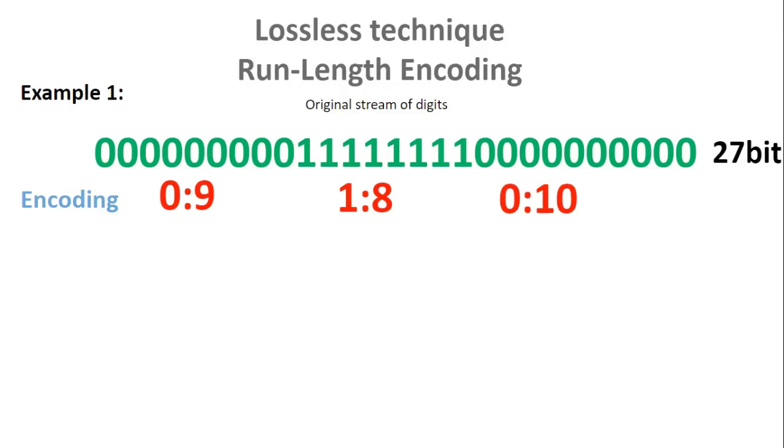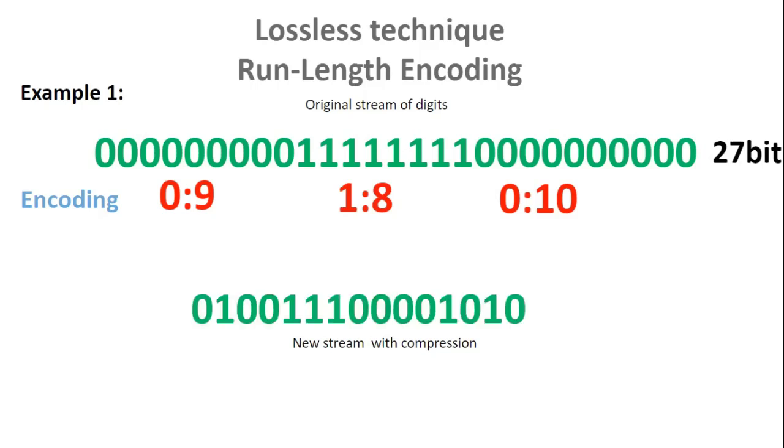But this is not what should be stored. What should be stored is the binary representation of this encoding. So the new stream should look like this. After converting every digit of every value, we have 15 bits now. And this is achieved by taking every value, every decimal number, into its binary representation.